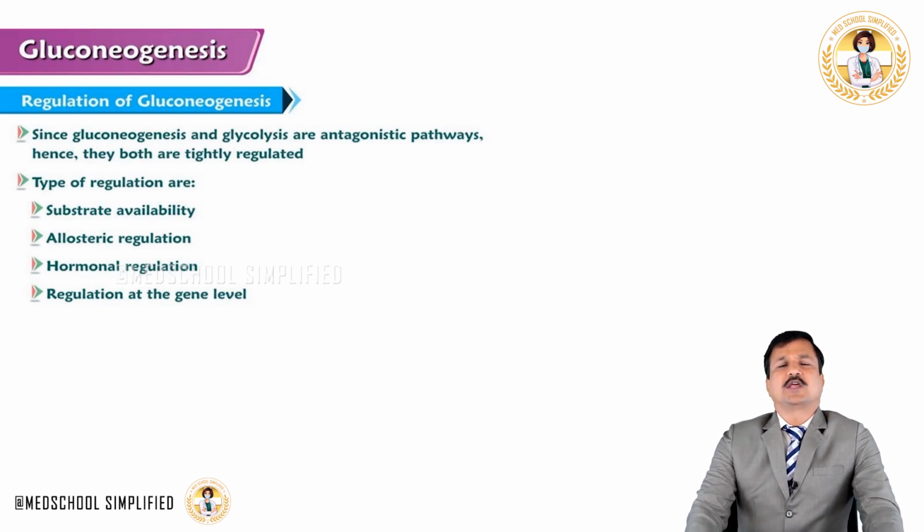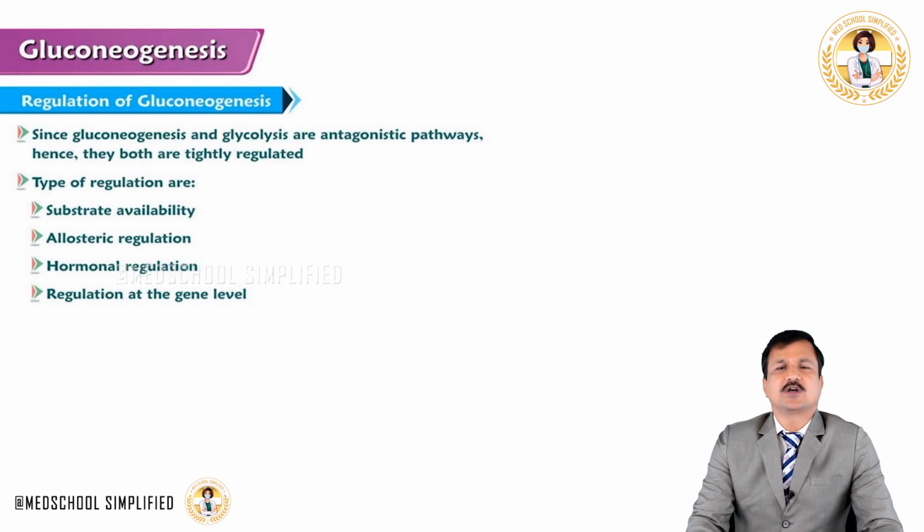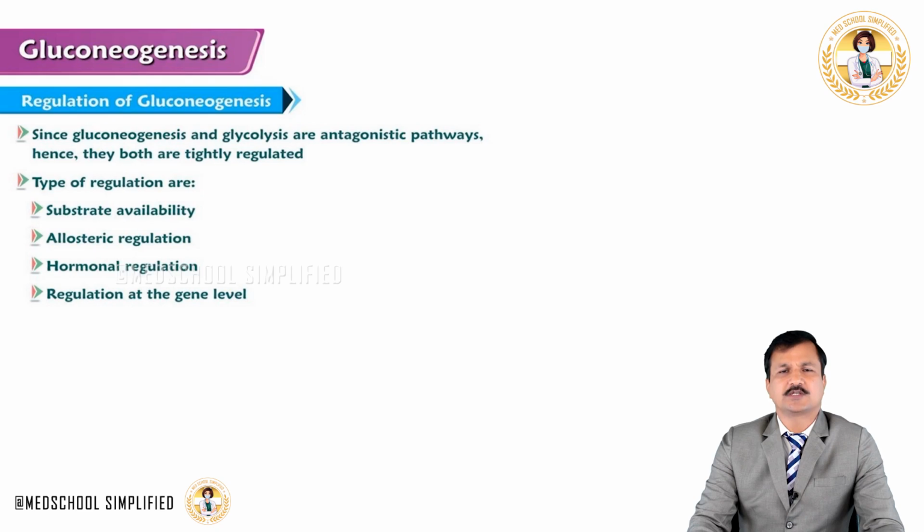Since the reactions in gluconeogenesis are antagonistic to reactions seen in glycolysis, glycolysis is the breakdown of glucose into pyruvate, whereas gluconeogenesis is the formation of glucose from pyruvate, so they run in opposite direction.